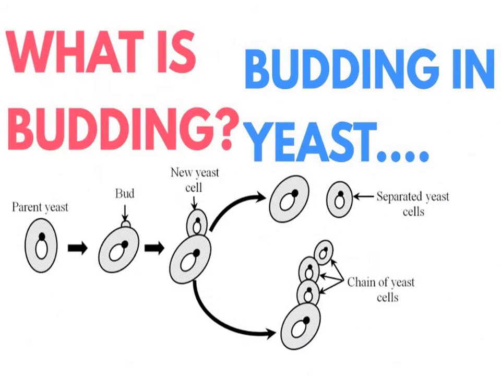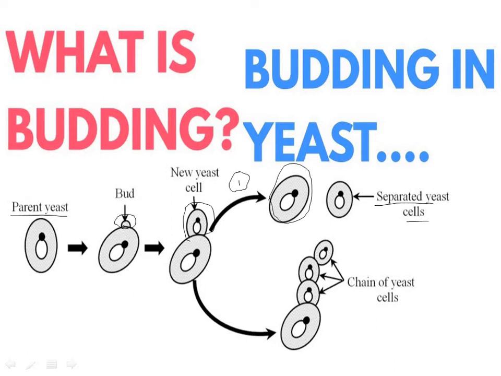What is budding? Budding in yeast. This is a flowchart of budding in yeast. Here, take one parent yeast, and as you can see, in the second step a little bud is formed. Later, this bud grows into a new yeast cell. And there are two ways. The first way, the new yeast cell is separated. Understood? See? Separated yeast cells.